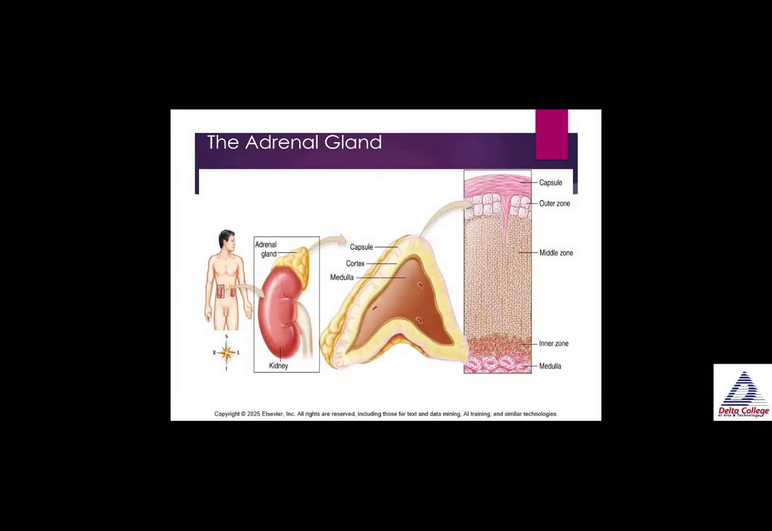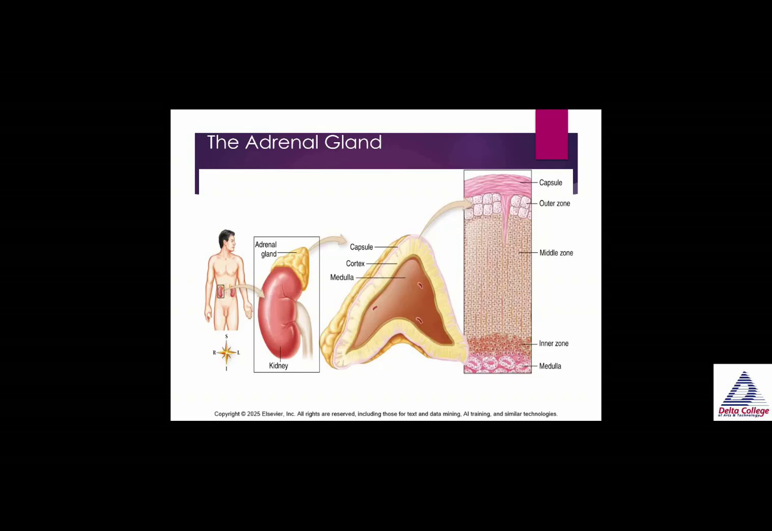So here you can see the adrenal gland lying on top of the kidney. And of the adrenal gland, you have the outer layer, which is the capsule, the inner, which is the cortex layer, and then the inside of this actual adrenal gland is the medulla. So you have the capsule, the outer zone, the middle zone is the cortex, the inner zone is the medulla.